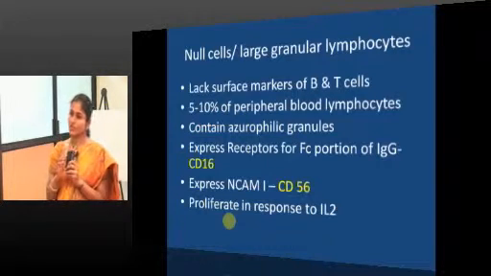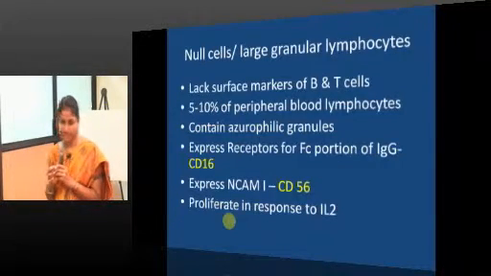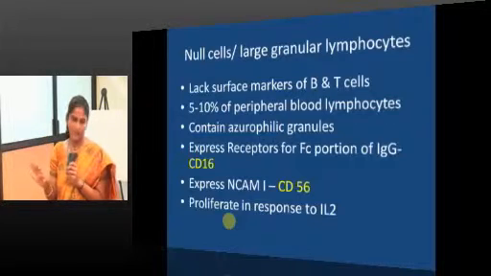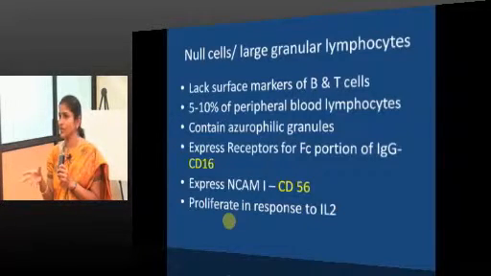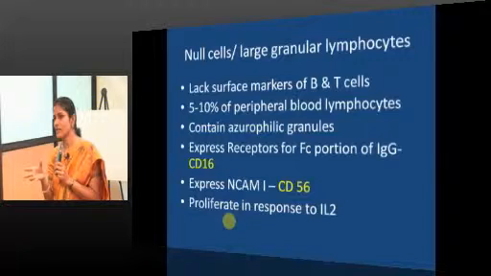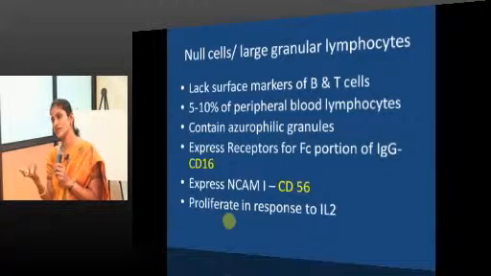They constitute 5 to 10% of peripheral lymphocytes, and they contain eosinophilic granules. Where do you have these eosinophilic granules? Which cells will have eosinophilic granules?